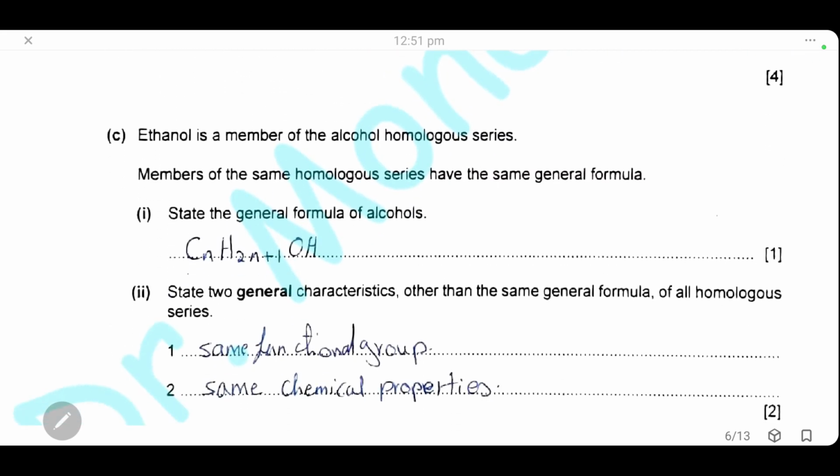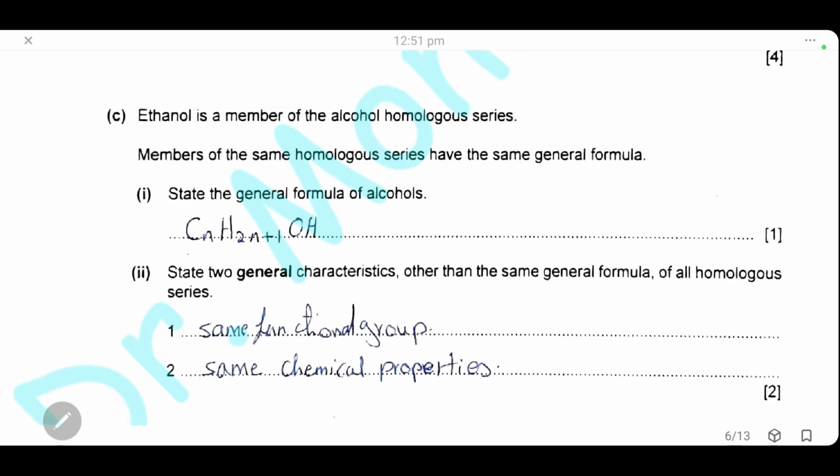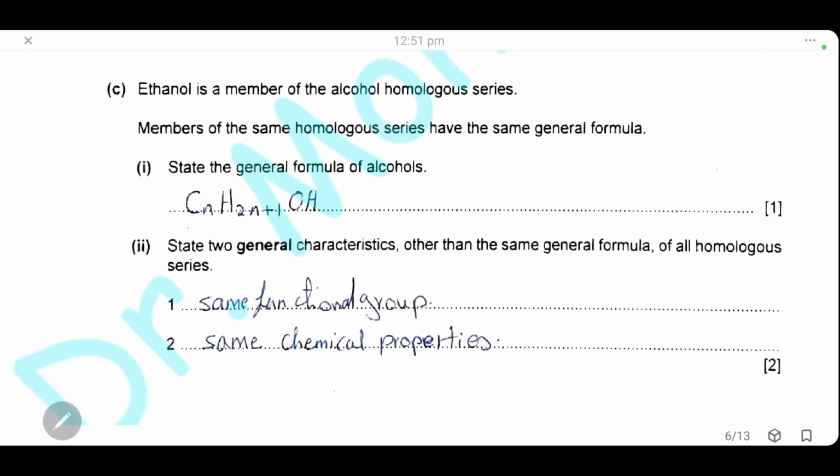Ethanol is a member of a homologous series. Write the general formula of alcohols, the series of ethanol: CnH2n+1OH. This is the general formula for all alcohols. State 2 general characteristics other than the same general formula that all homologous series have. All the members of the series have the same functional group and the same chemical properties.